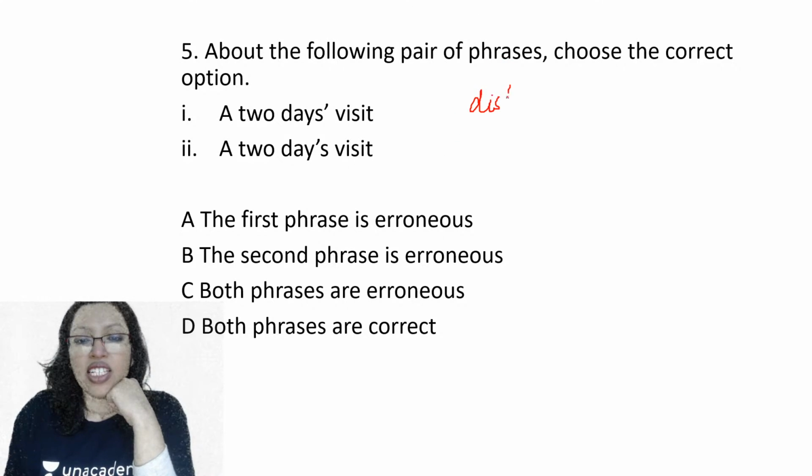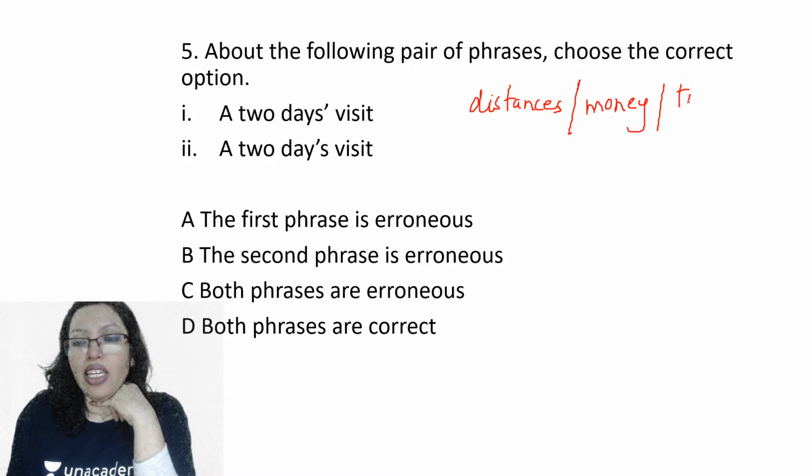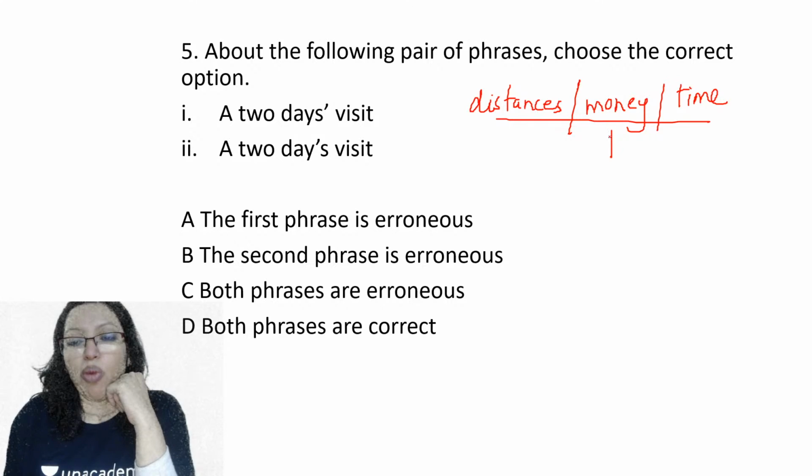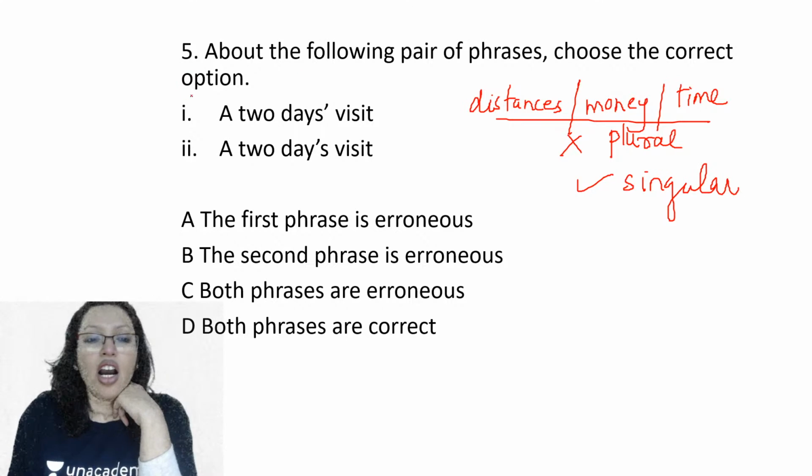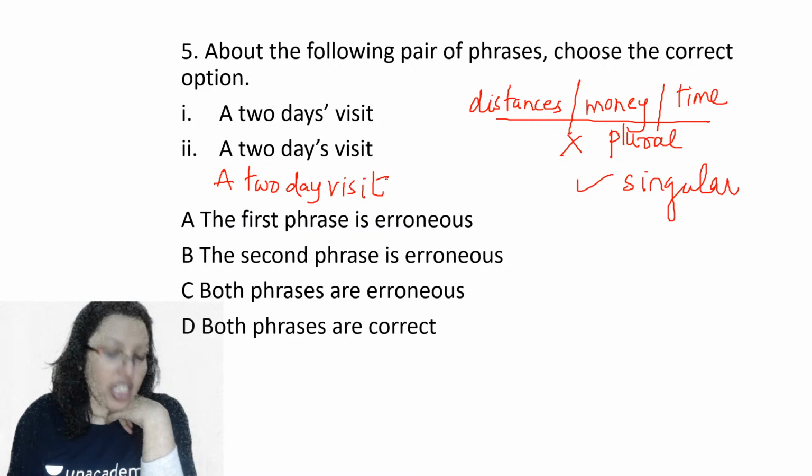Whenever you have distances, or you have money, or we are talking of time, remember these are never plural, they are always in the singular form. So they are only and only singular, and therefore guys, a 2-day visit is what the correct phrase will be. A 2-day visit is the correct answer.